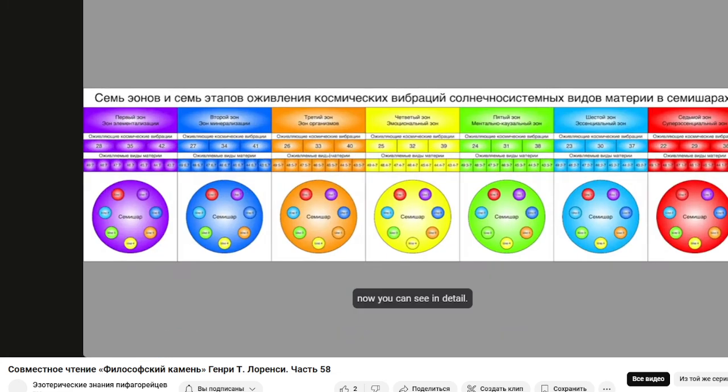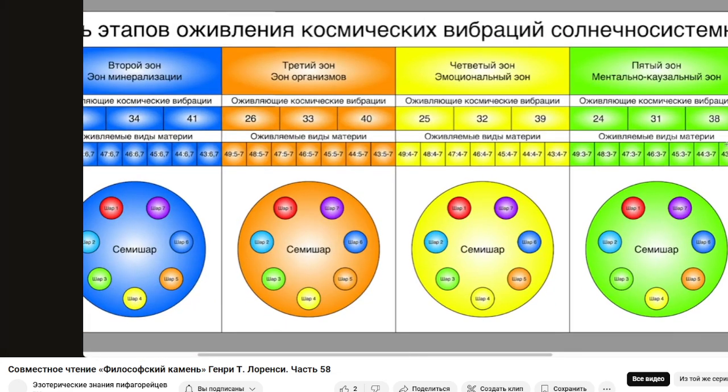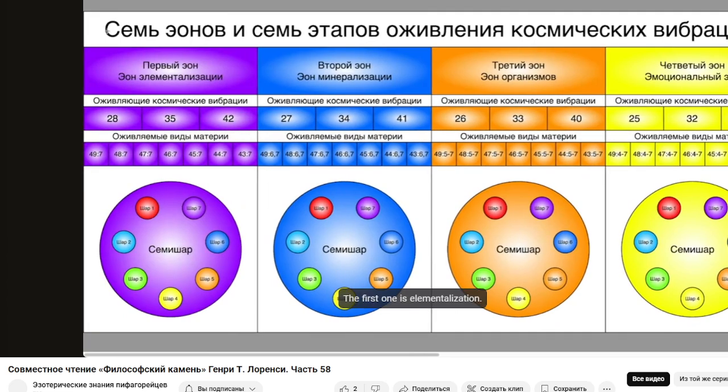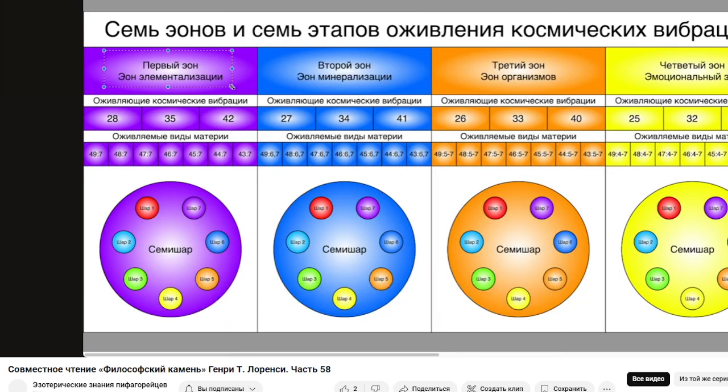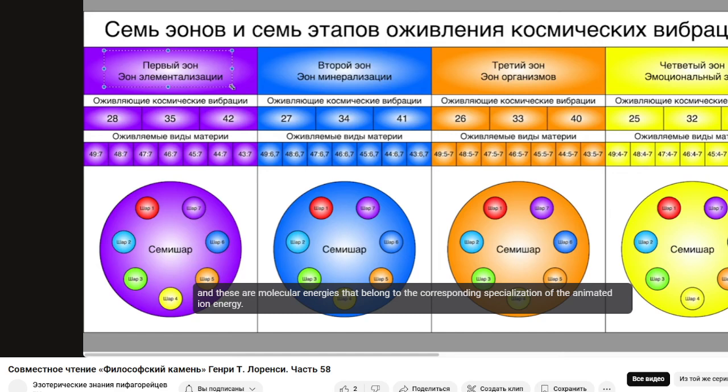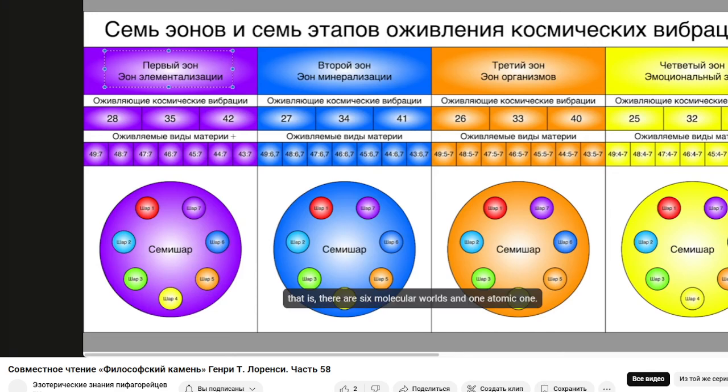Now you can see in detail. Here is the first one. The first one is elementalization. When Laurency spoke of special involutional vibrations, he of course did not allow us to explain in more detail what exactly it was. And these are molecular energies that belong to the corresponding specialization of the animated ion energy. Each ion, as we have already read in previous chapters of the Philosopher's Stone, produces a revitalizing effect among the 7 types of matter in the solar system world. That is, there are 6 molecular worlds and 1 atomic one.